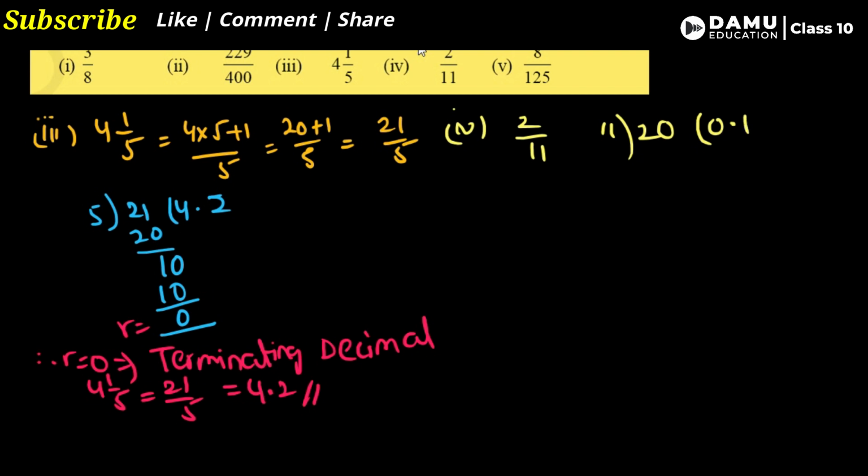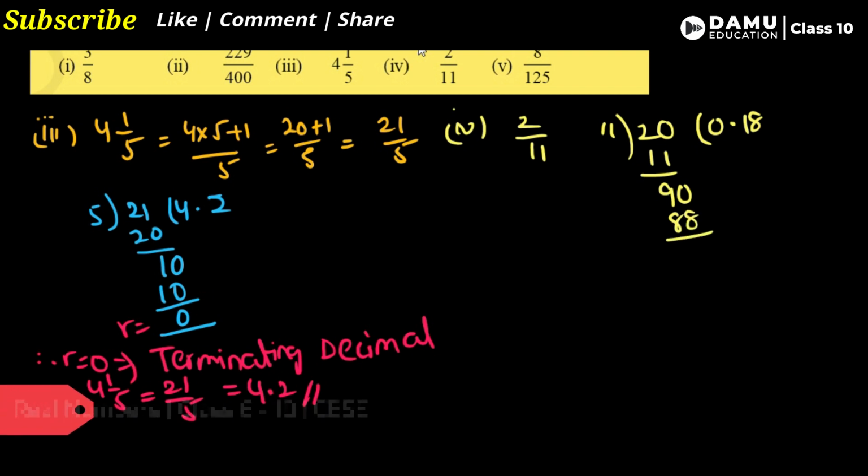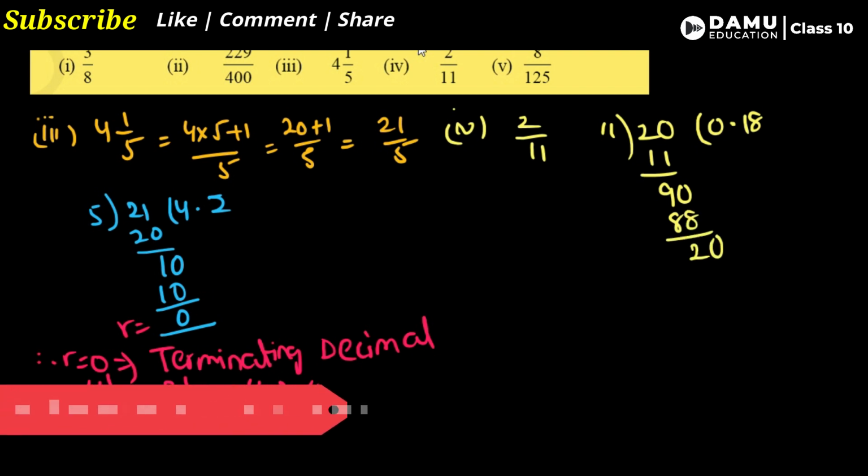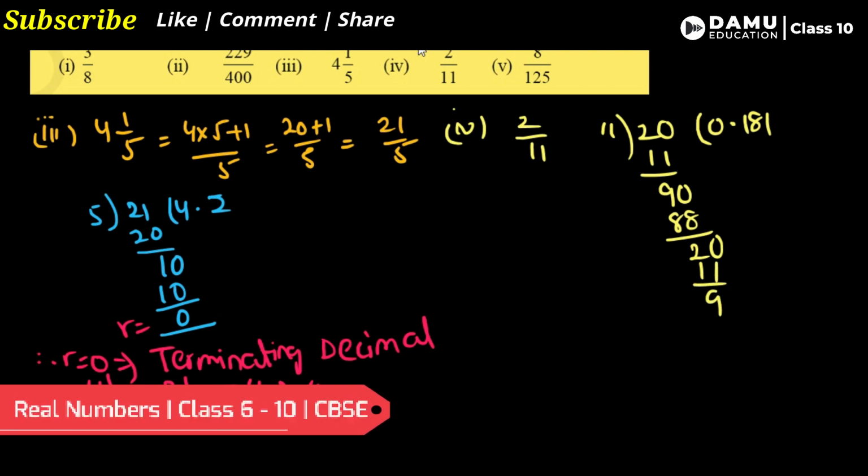So 1 times 11, what will we get? 9 we will get. Again 90. Here the point is there. Then 8, what will you get? 88. Then again 2 will come, 0. Then again 1, 11 by 9. Again 0 will come, 8. Then again 88. Again 2, 0. Then 1s are 11.